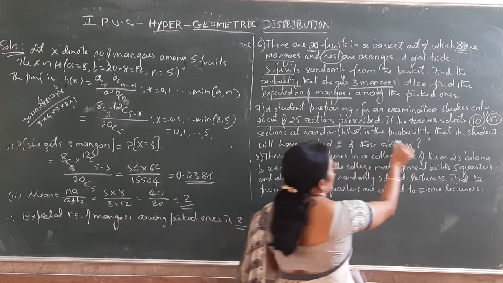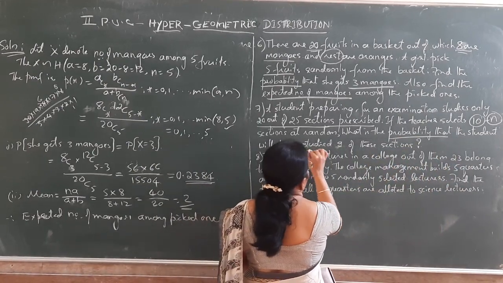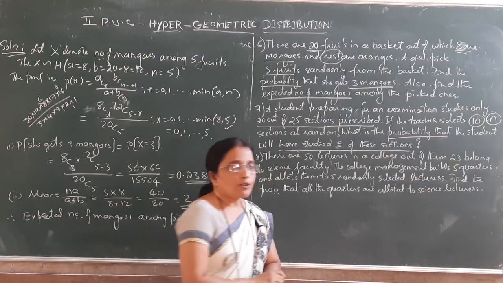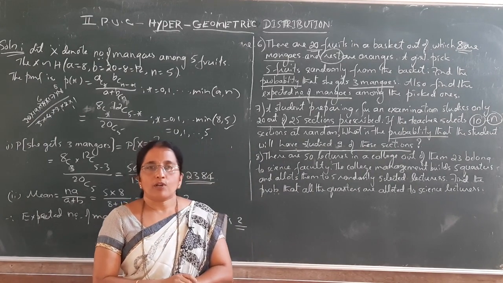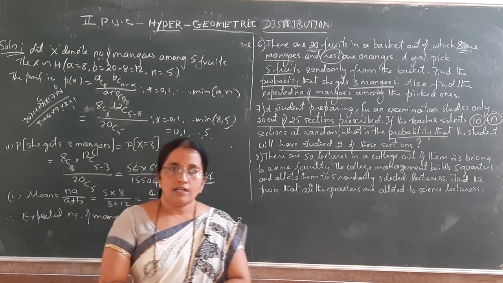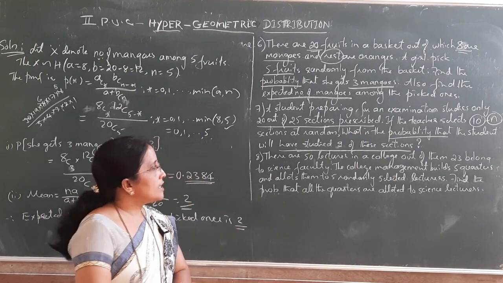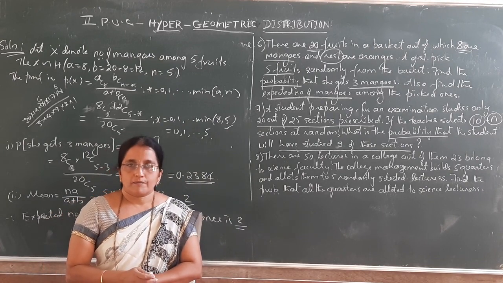What is the probability that the student will have studied 9 of these sections? So we have to find the probability that a student studies only 9 sections. Here we require to study the number of sections a student studies.